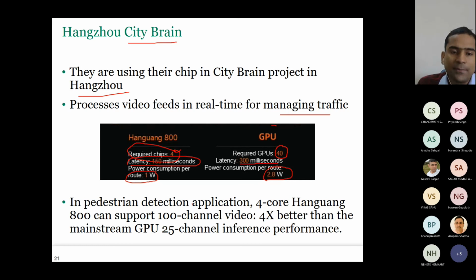Here is one more example. For pedestrian detection, a 4-core Hanguang can support 100 channel video. That means if 100 cameras are there, you can support all of them. Which is 4 times better than the mainstream GPU, which can only support 25 channels.